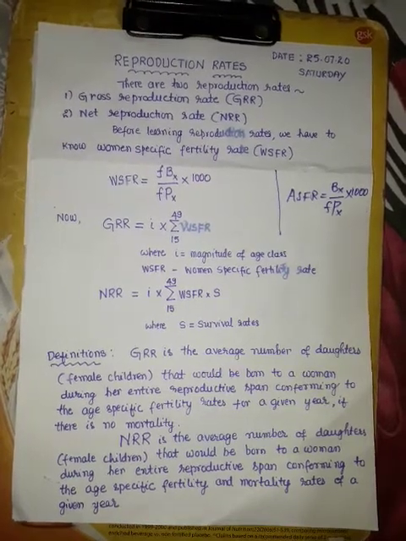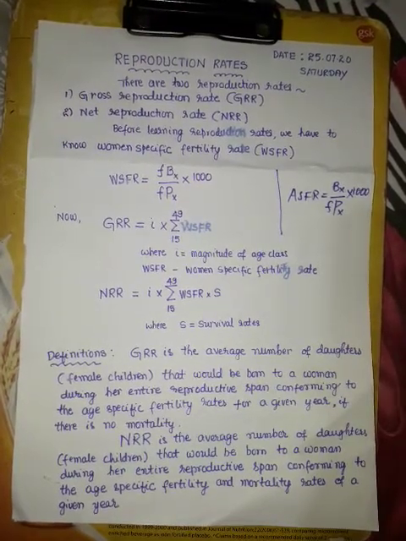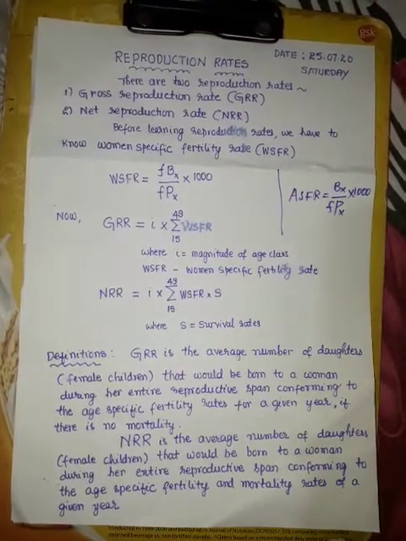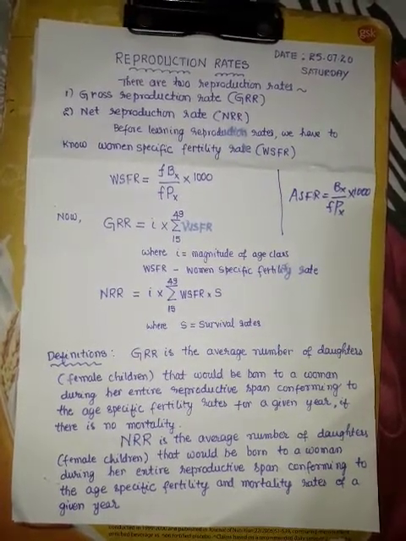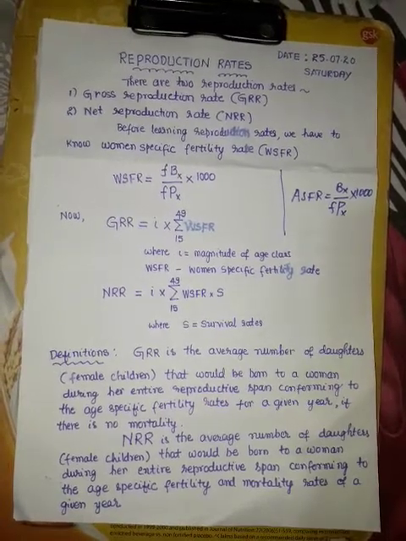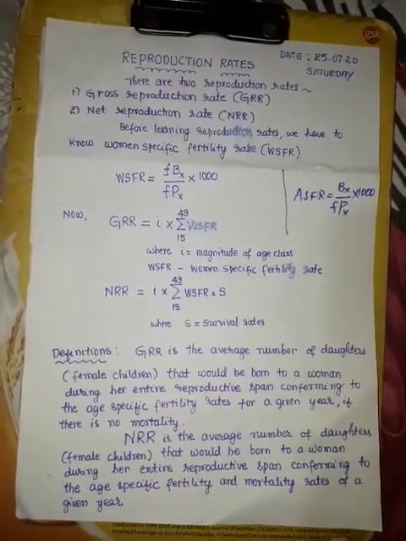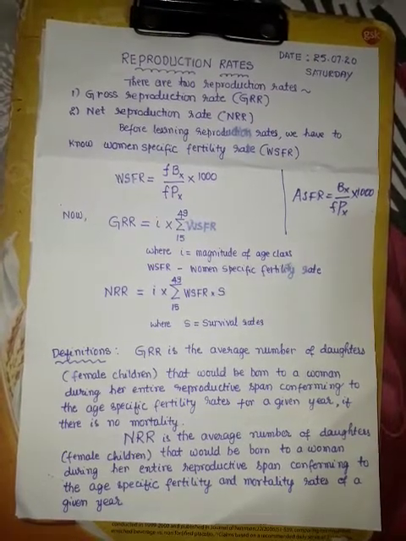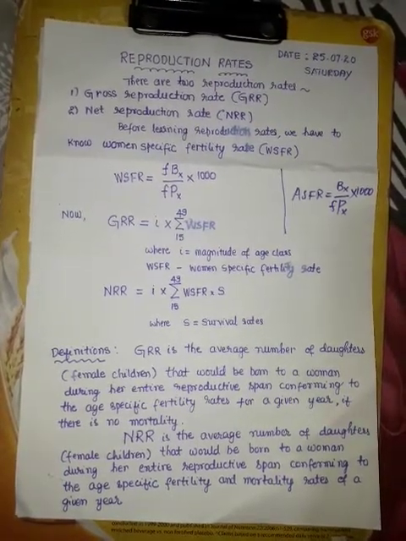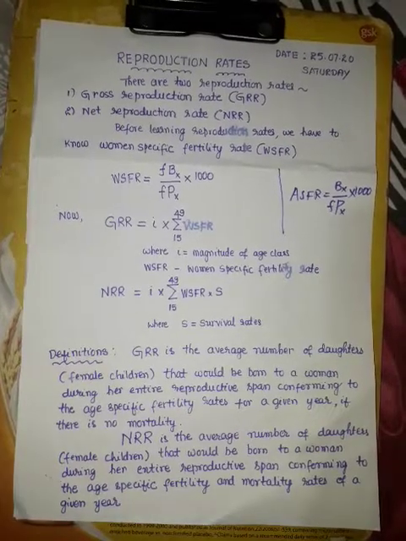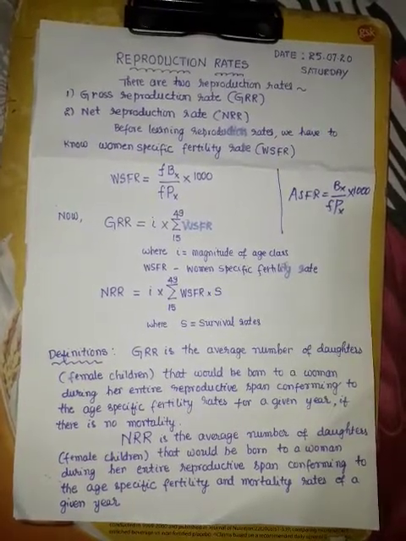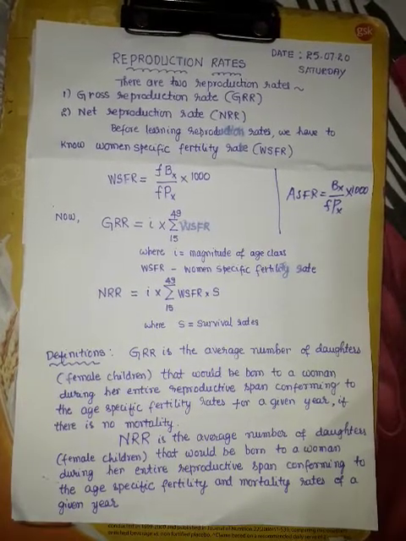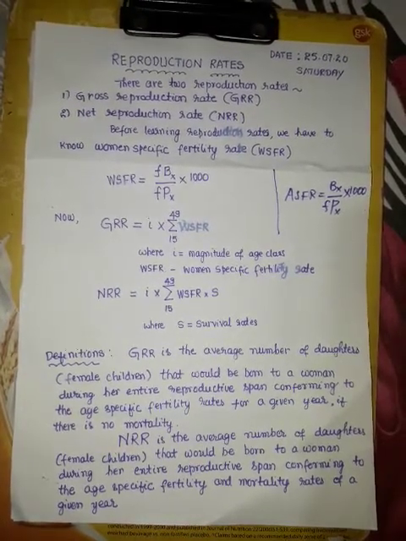Before learning the reproduction rates, we have to know the woman specific fertility rate, WSFR. The formula is given as follows: WSFR is equal to FBX divided by FPX into 1000. It is similar to ASFR, or WSFR is the modified rate of ASFR.